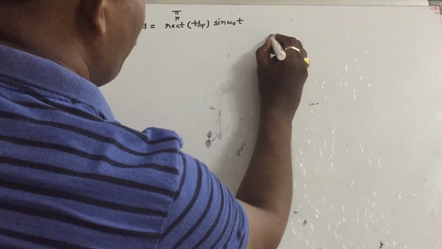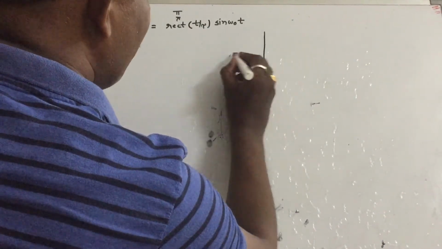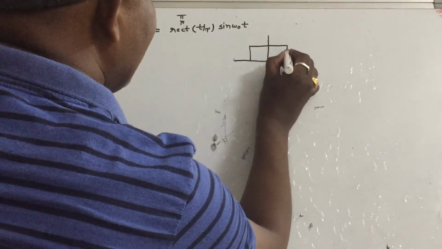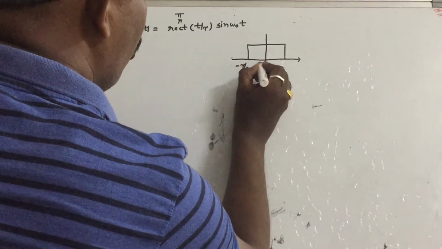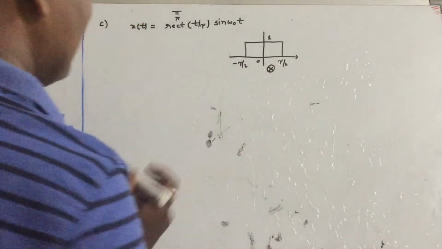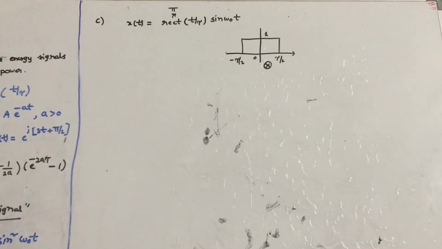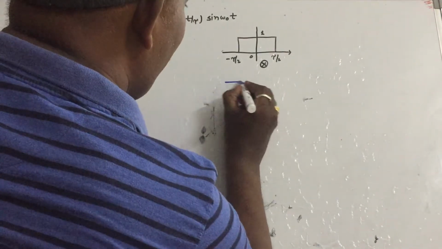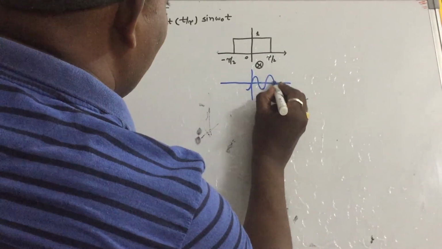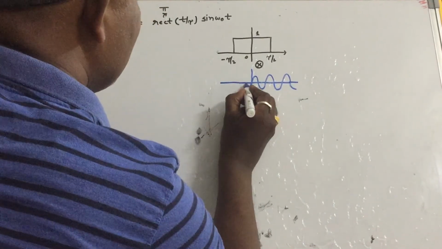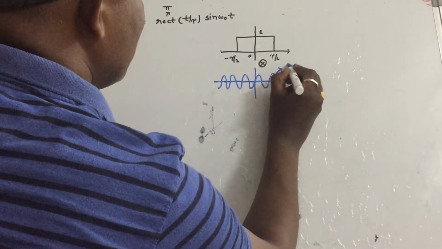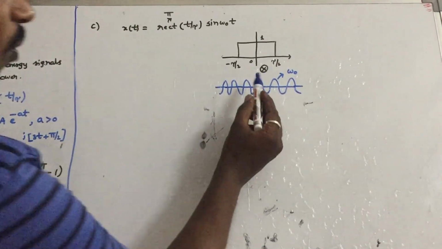So that means if you multiply both of them, let us see what is the nature of the waveform. So what is the rectangular pulse? The rectangular pulse is extending from minus tau by 2 to tau by 2 with amplitude 1. If you multiply this rectangular pulse with a sine wave of frequency omega 0, it is going like this.